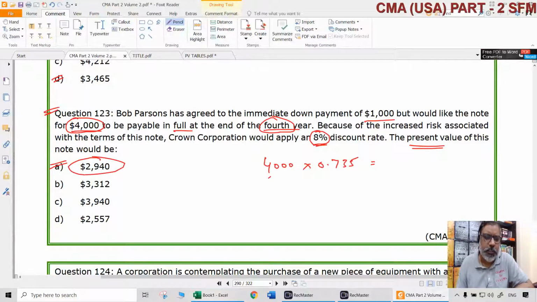2940. That is the present value of this particular note, which will be payable only once at the end of the fourth year. So here there is no annuity, it is only one time. But that is not happening now, it is happening at the end of the fourth year. What we need is the present value of that. Multiply that with the PVIF for 4 years at the rate of 8%.